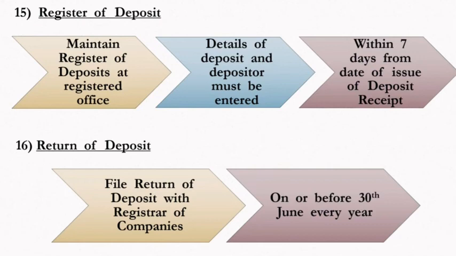And the next is return of deposit. A company has to file, on or before 30 June every year, with the Registrar of Companies a return of deposit. That means the details of deposits with the company as on 31st March of that year, that is, at every financial year end. So the company has to prepare a total report of how much deposit it has repaid and returned to depositors. We have to give that information to the Registrar of Companies.